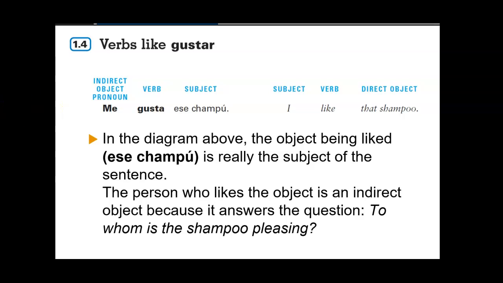Okay, now since we were a little bit interrupted, let's get back to it. So the person who likes the object is an indirect object because it answers the question, to whom is a shampoo pleasing? Remember that the thing that we like, or the thing that bores us, you'll learn different verbs, that's the actual subject, not the indirect object pronoun. Okay?